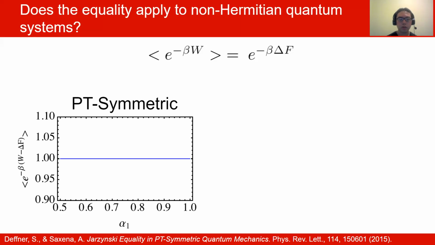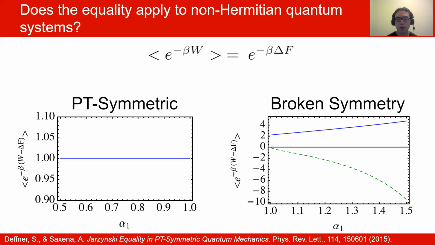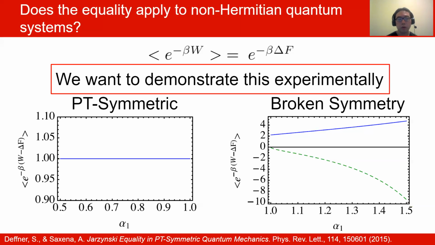However, this is for a special set of parameters that fall under what is called a PT symmetric regime. Once the parameter leaves this regime, it breaks the parity time symmetry, and this is a result that Deffner and Saxton showed. The blue line is the real values, and the green line is the imaginary values. We see that we do not get a real value of 1 once we break the PT symmetry. What we would like to do is to demonstrate that this holds experimentally.